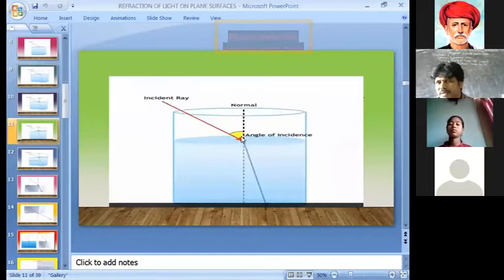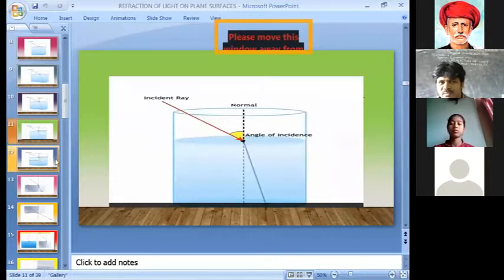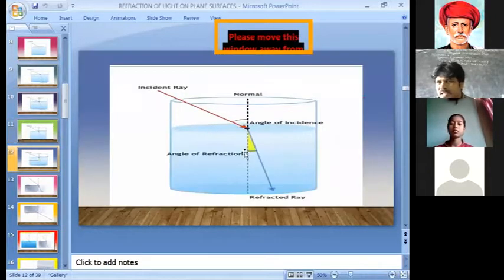Between the normal line and the incident ray, some angle is formed. This is known as the angle of incidence. And you also observe that the angle between the normal line and the refracted ray is known as the angle of refraction.